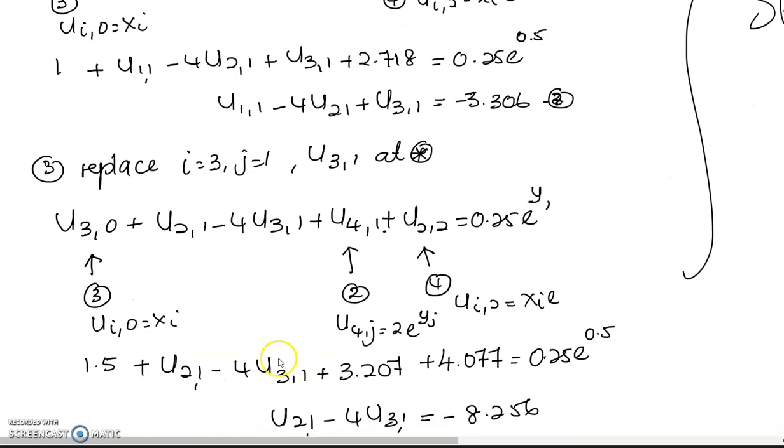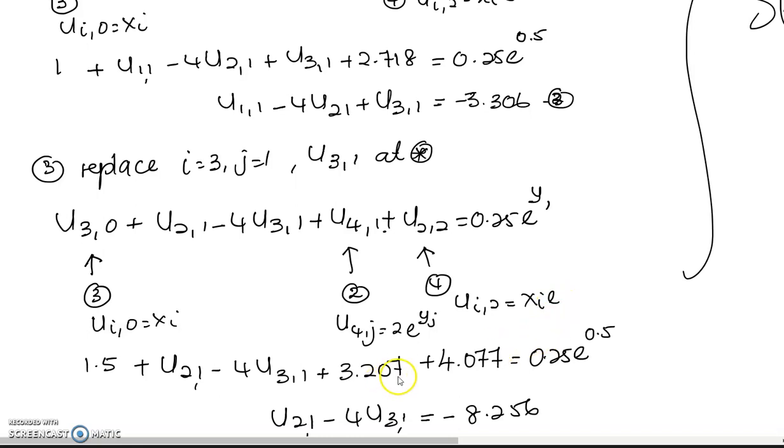And then we proceed to the next step, i equal to 3, j equal to 1. So you have 3 boundary conditions. The first is U30 equal to X3, the second is U41 equal to 2 times exponent y1, and the other one is U32 equal to exponent 2 X2 exponent.